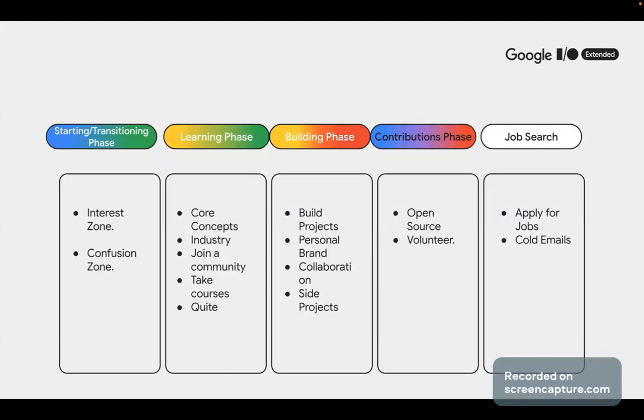Now, by the time you are done failing, and you're done with confusion and interest, you already know, okay, this is what I want to do, and this is how I want to do it. Then you're going to move into the next phase, which is the learning phase. So what happens at this phase?